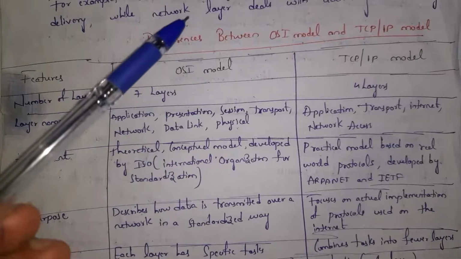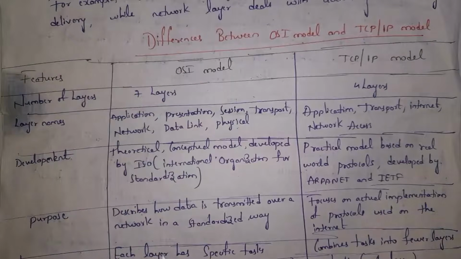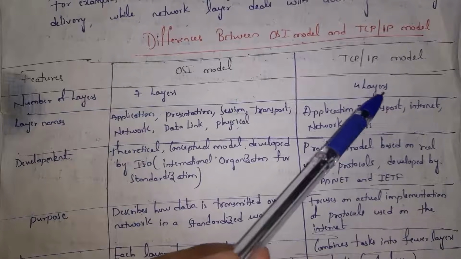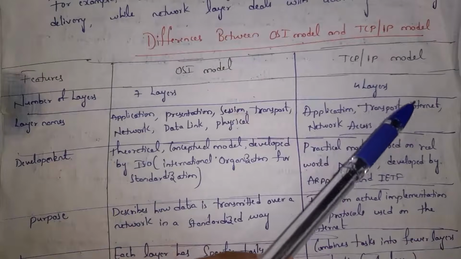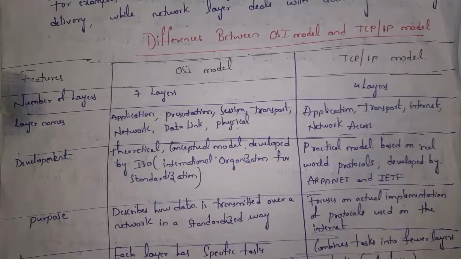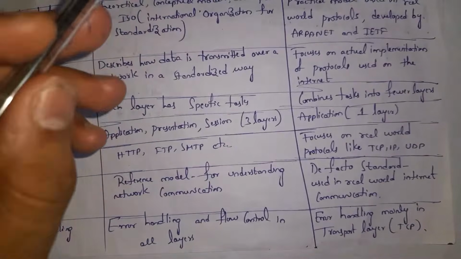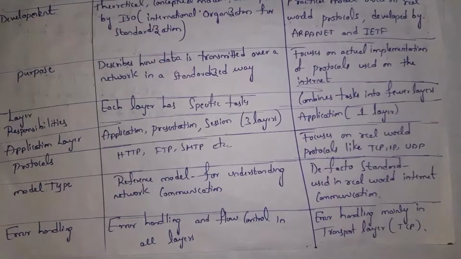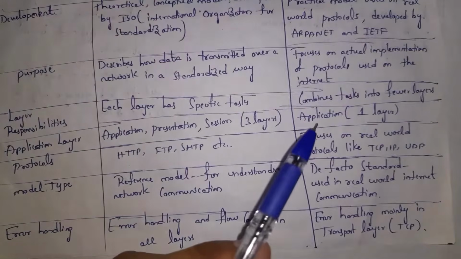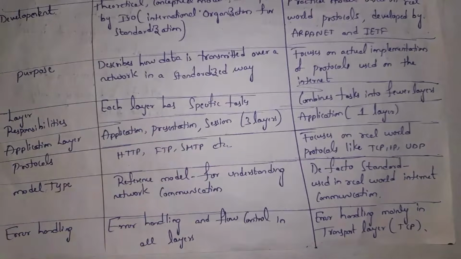Whereas OSI model will say how data must be transferred over a network, and whereas TCP/IP model has done actual implementation, and that is actually internet was implemented by using TCP/IP model. Guys, in OSI model, each layer will perform certain tasks, and whereas in TCP/IP model, so many tasks are given to fewer layers. As there are only 4 layers, each layer must handle more tasks when compared to OSI model.